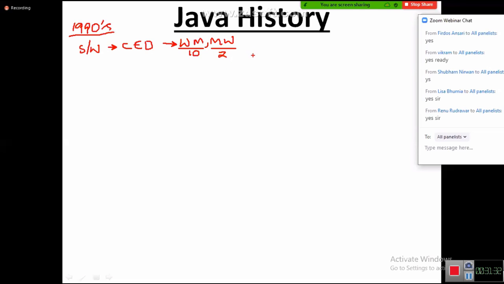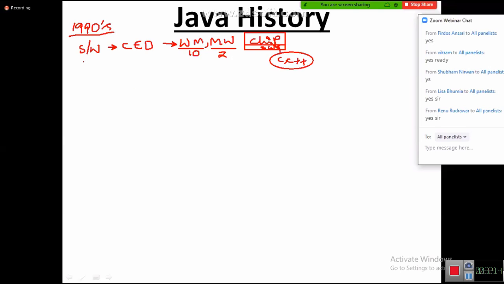That means in the background, to do this calculation in the washing machine and microwave, there is a small chip. In this chip, some small software is placed, embedded. This software was developed by Sun Microsystems using C and C++. In the 1990s, James Gosling and his team were working on software development for consumer electronic devices. Those devices require software, which they develop, embed in a small chip and deliver to the customers. Happy days were going on.